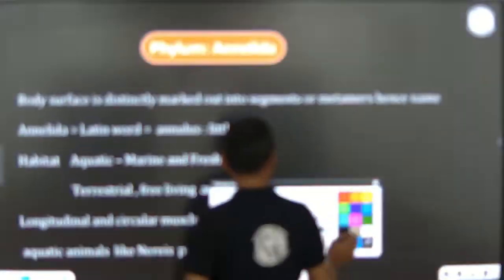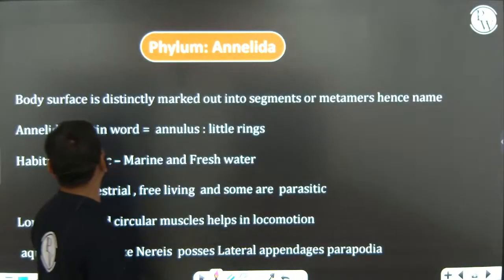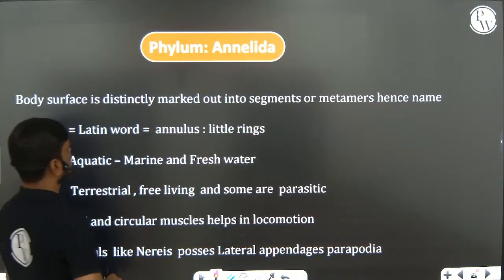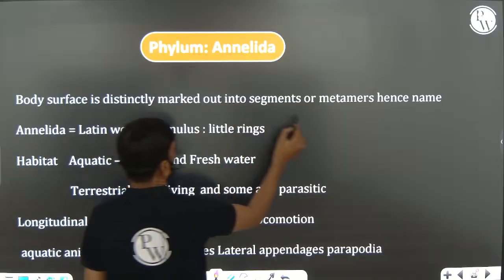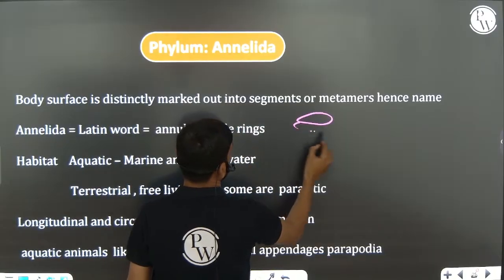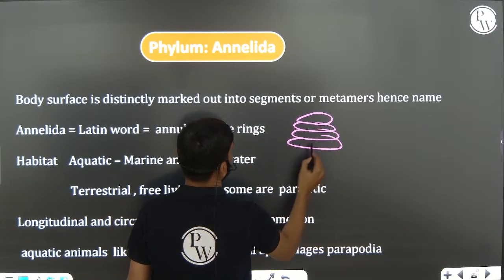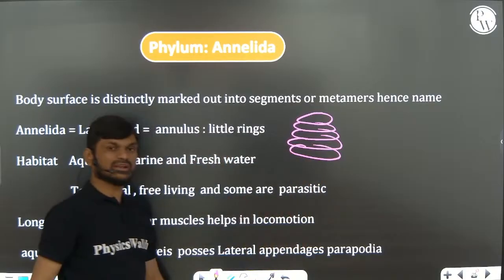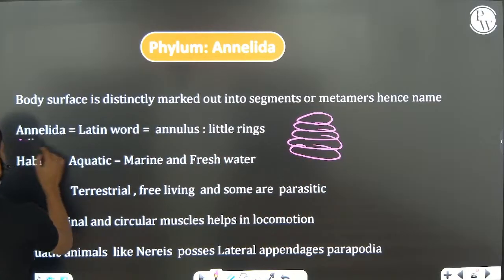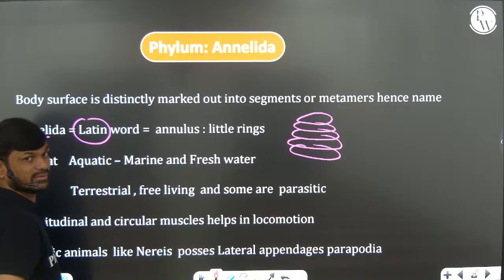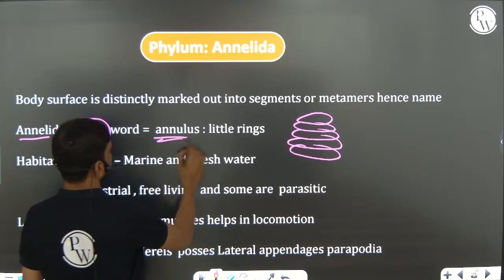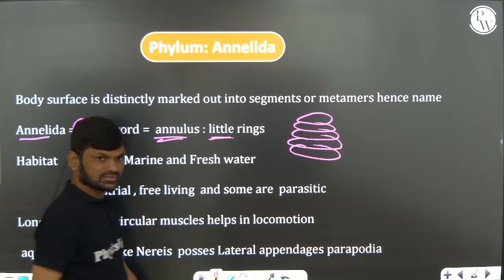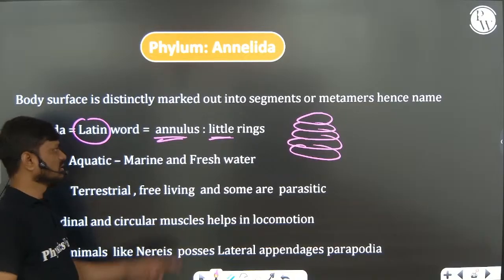Annelida: the body surface is distinctly marked out into rings. The body surface is marked like this. Hence, we have given the name Annelida. The word Annelida is a Latin word, very, very important. It means annulus. Annulus means little rings.